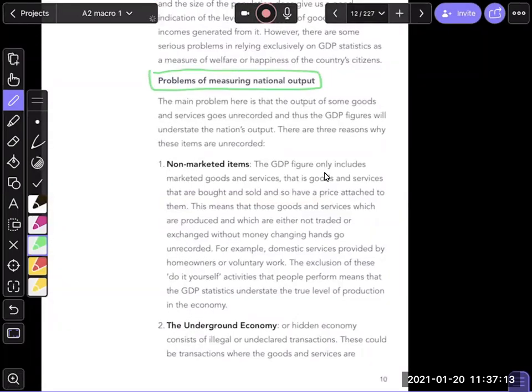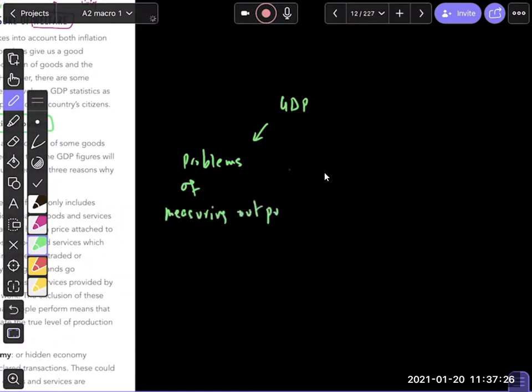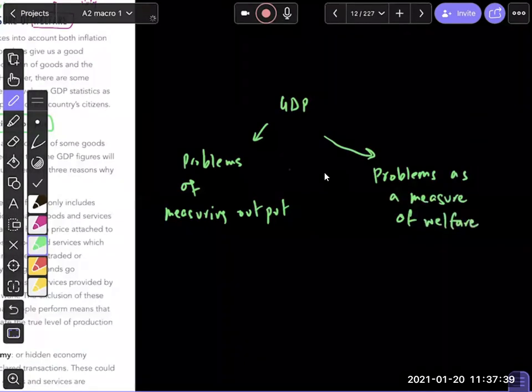We'll talk about two things when we look at GDP: one is the problems of measuring output, and the second is the problems as a measure of welfare.